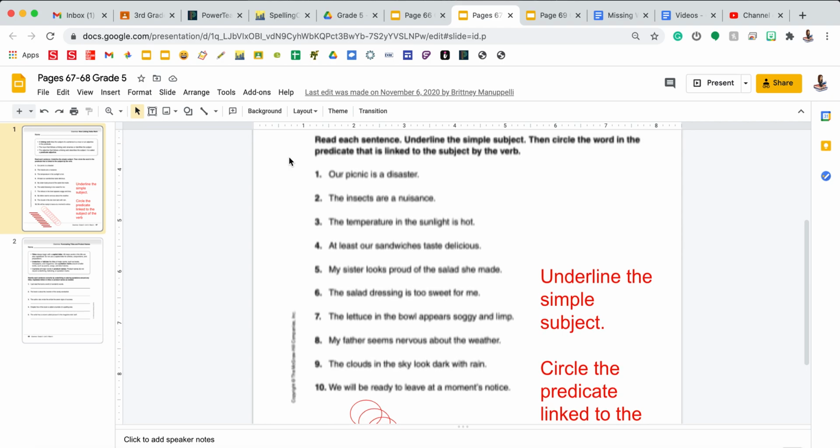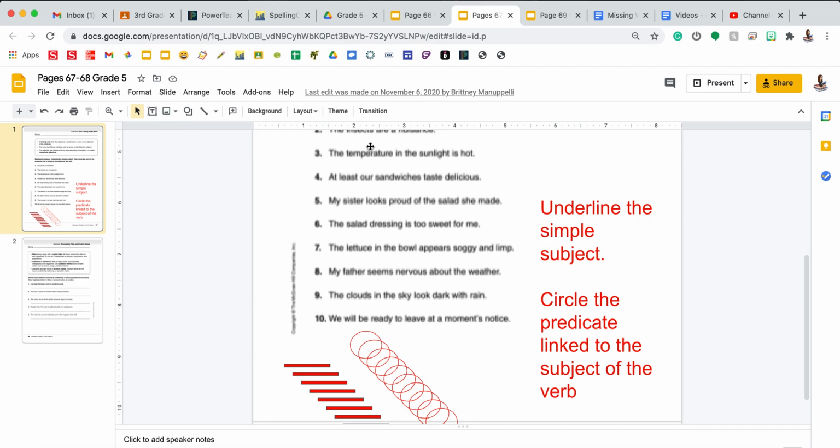On this page, we're going to read each sentence, underline the simple subject, then circle the word in the predicate that is linked to the subject by the verb. Let's do a few of these together. The lines and circles are already drawn for you. You will just need to drag them and possibly resize them. So the first part of the directions is asking us to find the simple subject. Remember, the subject is who or what the sentence is about. Number 1 says, our picnic is a disaster.